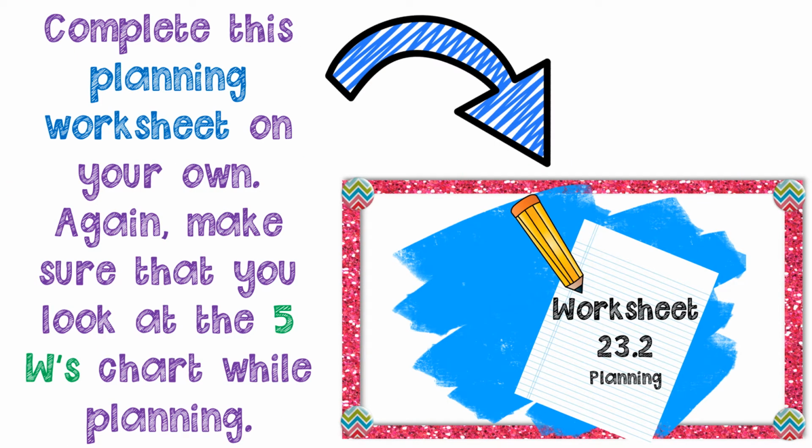Okay, now look in your packet. It is 23.2, which is page 139. If you need to pause the video, look for 23.2, page 139. You're going to be completing this planning worksheet on your own, about your personal narrative.